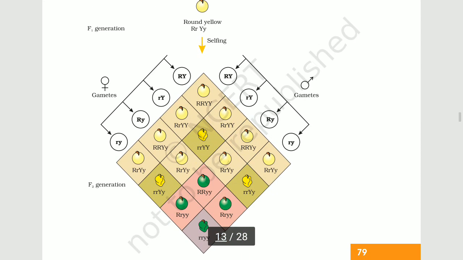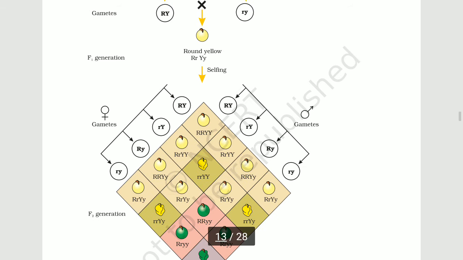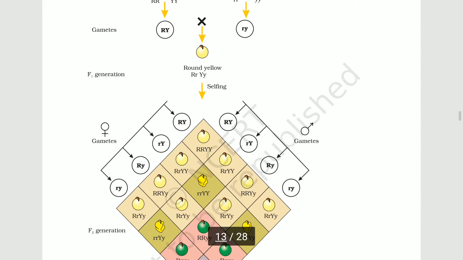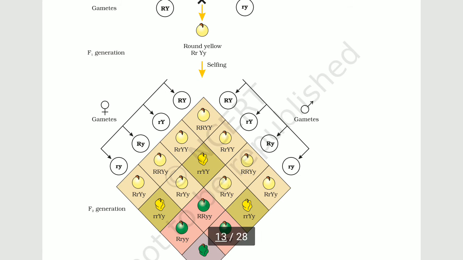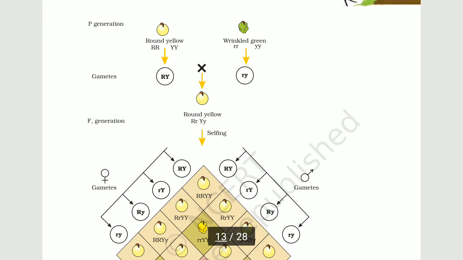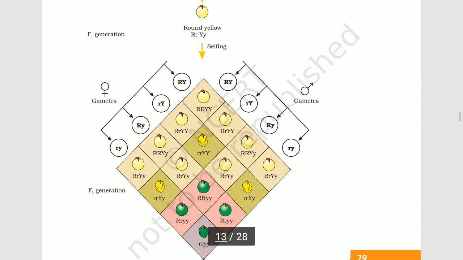Now, when Mendel made a self-cross between the F1 generation plants, he found that the round shape was not always associated with the yellow color seeds. Not only were the parental round yellow and wrinkled green found, but two new combinations, that is round green and wrinkled yellow, were also found in the F2 generation.